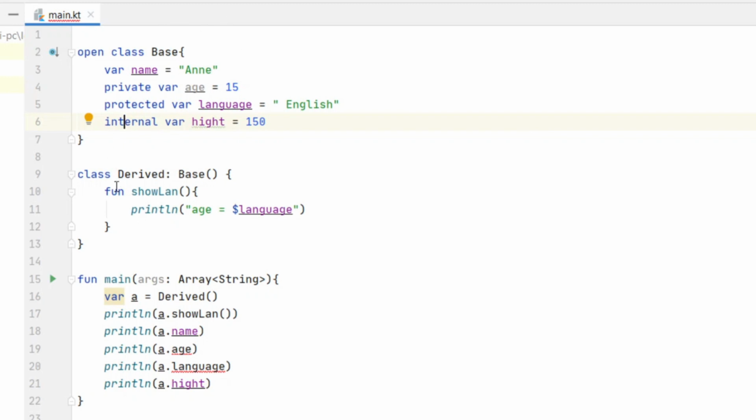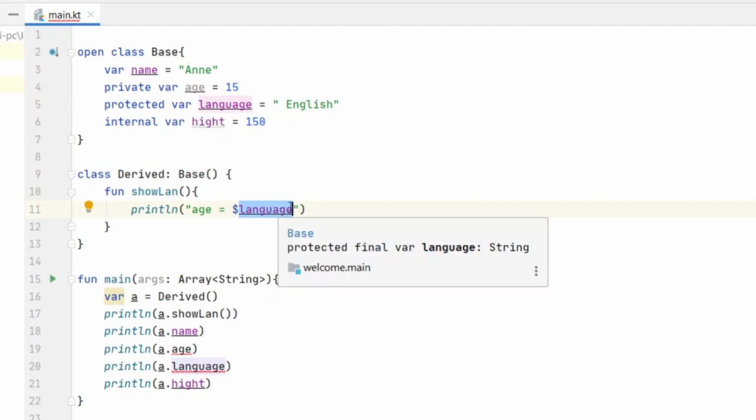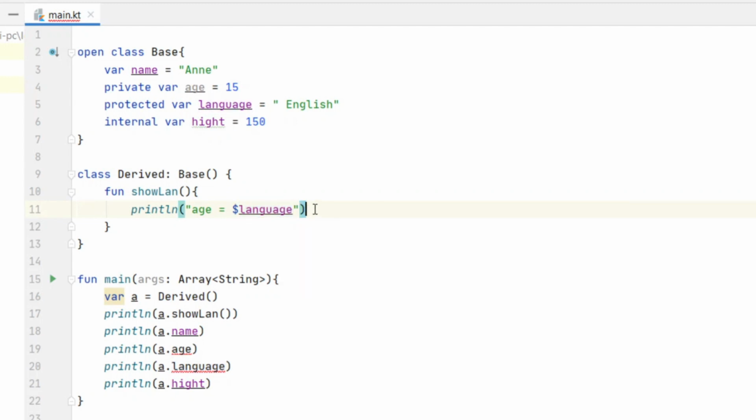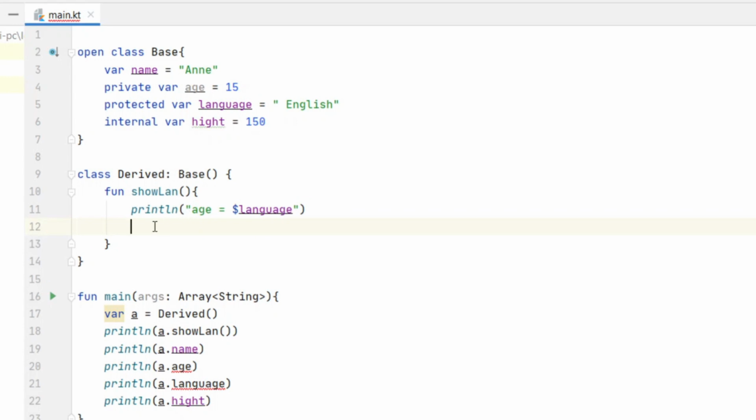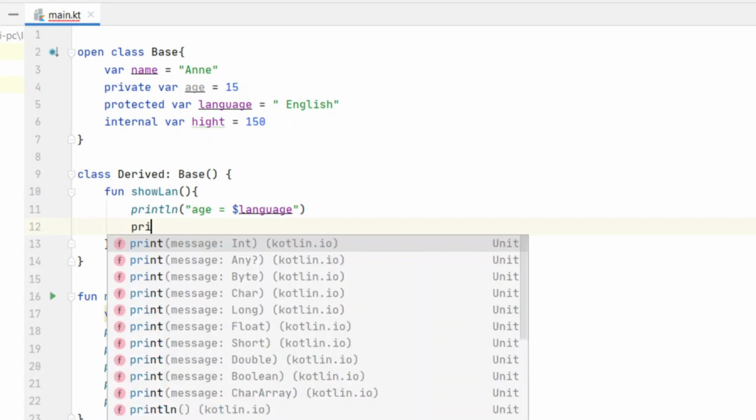And then we've got the internal, and it's equal internal height, and it will be available in the same module. So here we created a derived class from the Base class, and we got access to language, but we cannot get access to private. An error will occur.